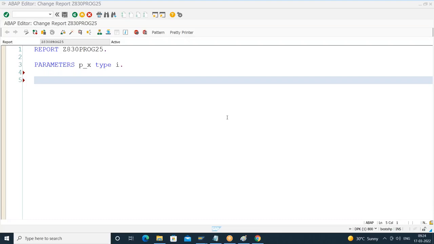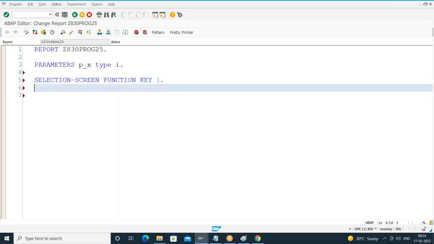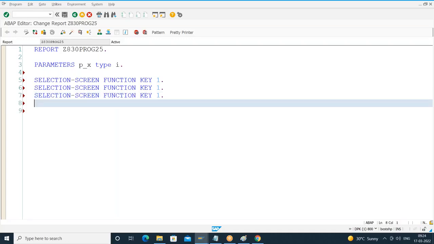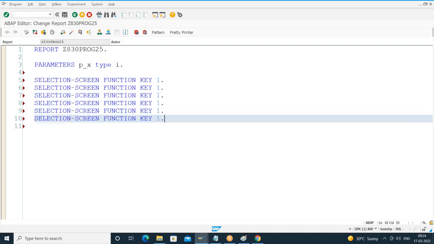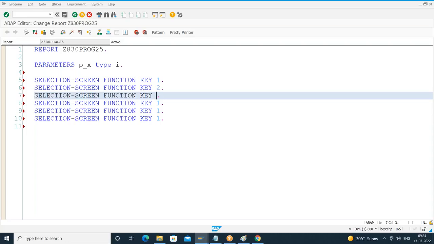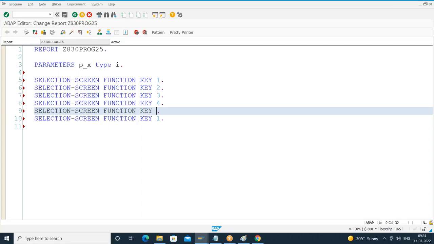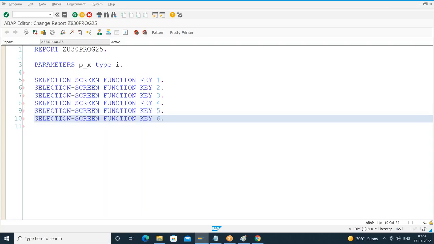Okay, so see here. To add the buttons on the selection screen application toolbar, I have to use selection-screen function key 1. Wantedly, I'll add up to 6: function key 1, 2, 3. This is the statement used for adding buttons on the application toolbar. Okay, done. Let me save it.